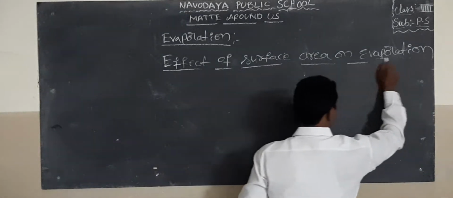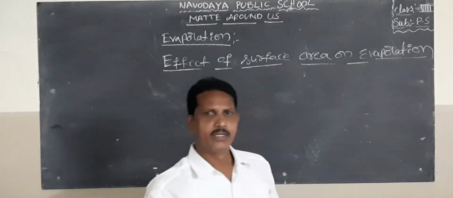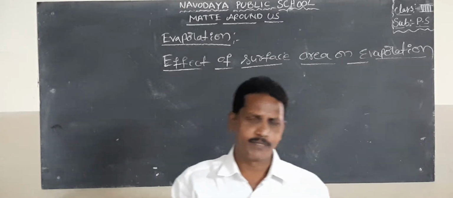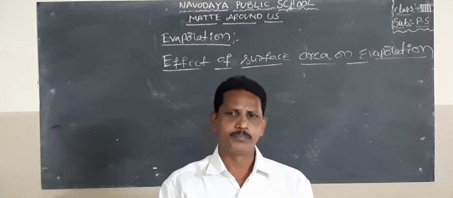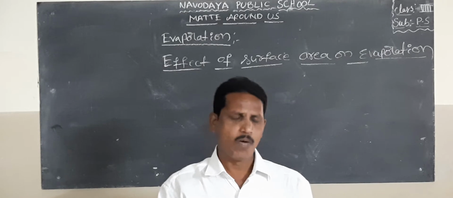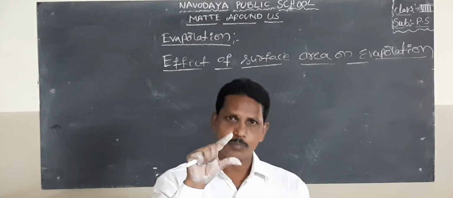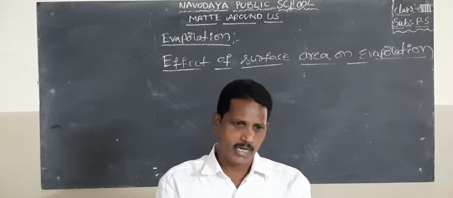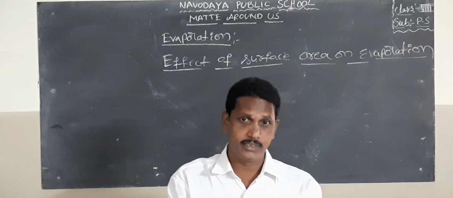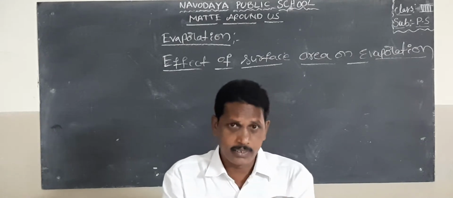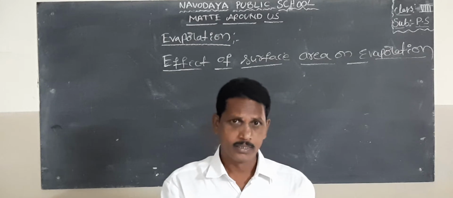What is meant by surface area? For example, you take water in a small test tube and in a saucer or china dish. The surface area of the china dish is larger than that of the test tube.